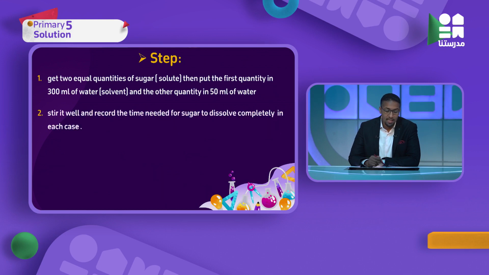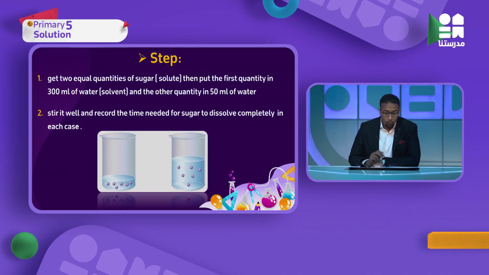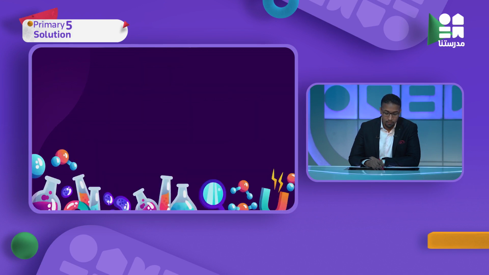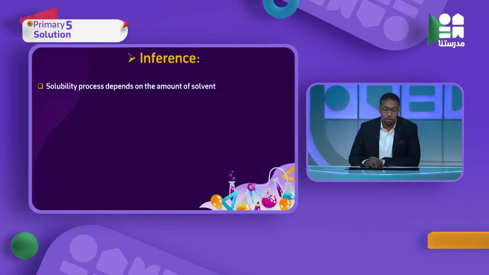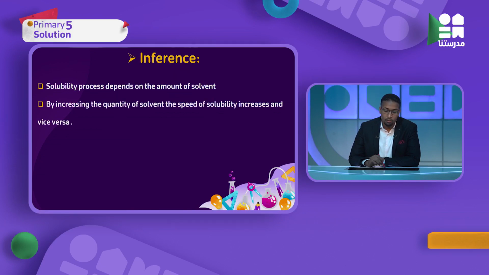Number 2, stir well and record the time needed for the sugar to dissolve completely in each case. As we see here, one of them is 50 and the other 300. We will observe that dissolving sugar in a larger amount of water takes a shorter time, and we can conclude that the solubility process depends on the amount of solvent. By increasing the quantity of solvent, the speed of solubility will increase, and vice versa.